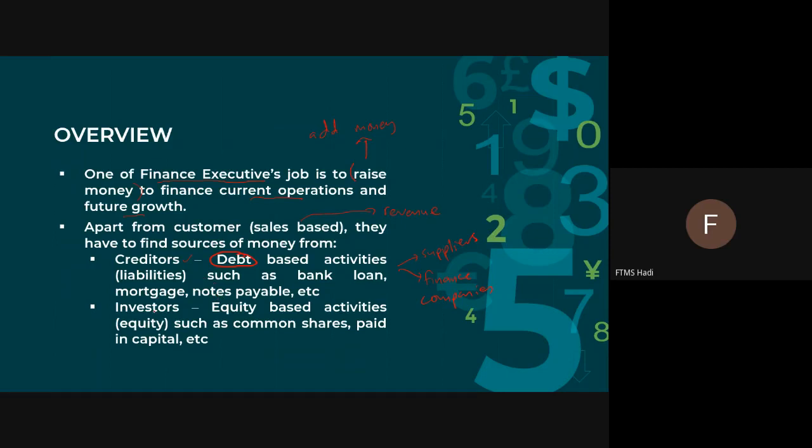The second one is investors. Creditors are liability, and investors are more on equity. Equity-based activities such as common shares, paid-in capital, and etc. We're talking about money injected into the company, whereby the investor will buy shares from the particular company.